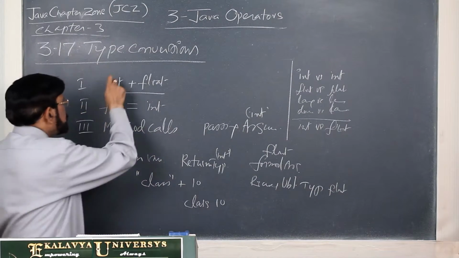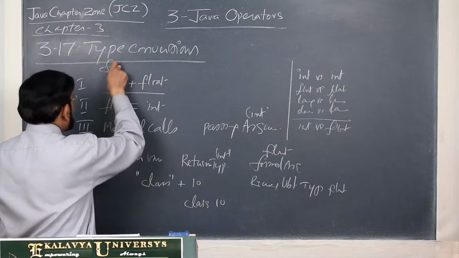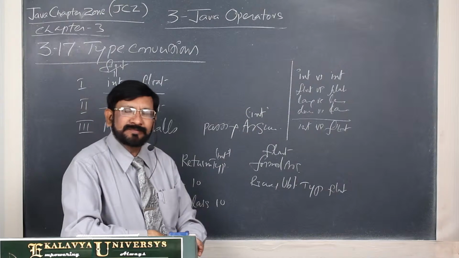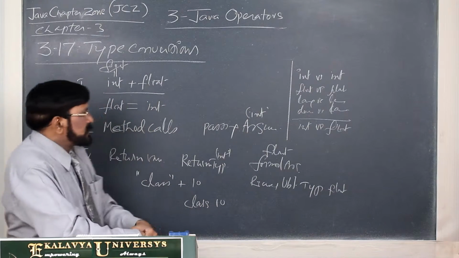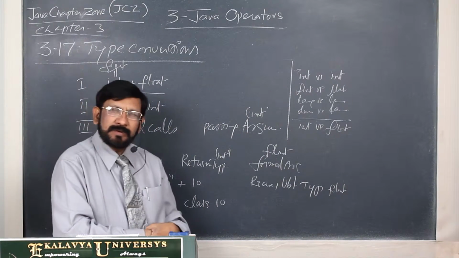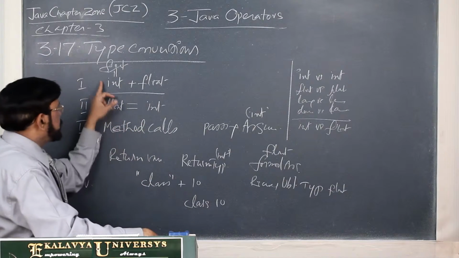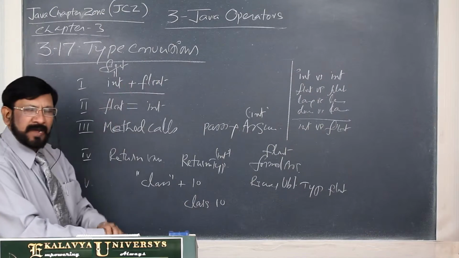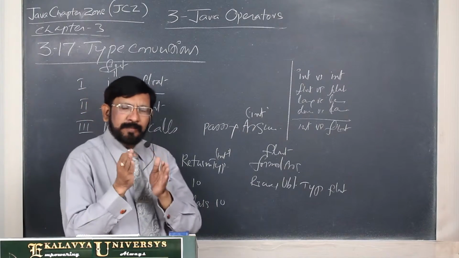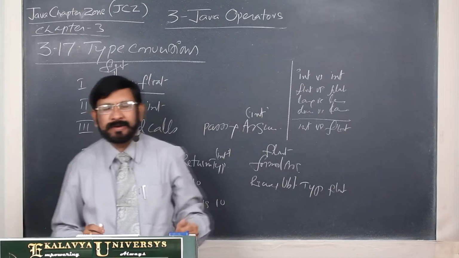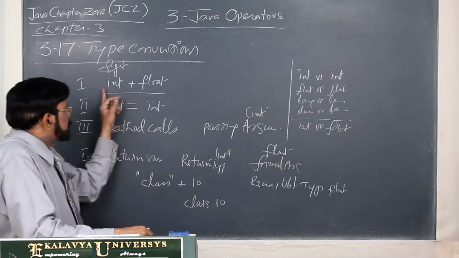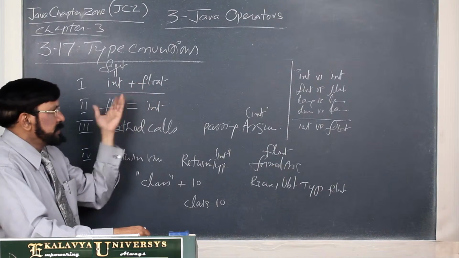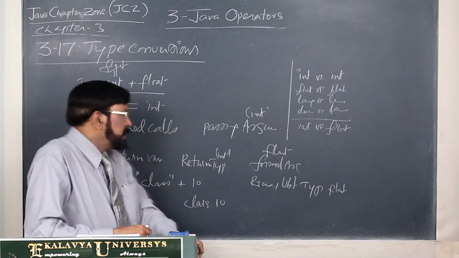Then this is promoted as float, and now it is float versus float. It knows. Promotion means, a little later I will explain. So the first principle: whenever an operation is performed on 2 different types, the inferior one is first promoted to the superior one, then both will be the same, then the operation is performed.